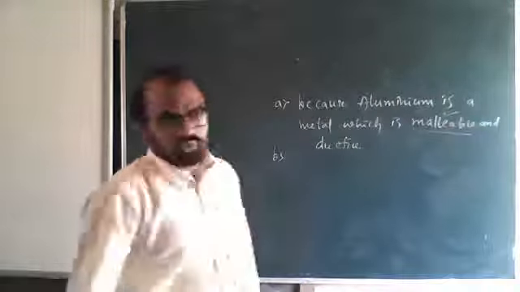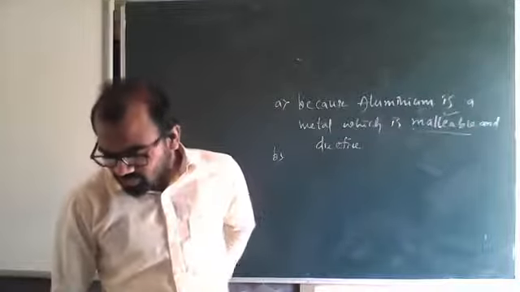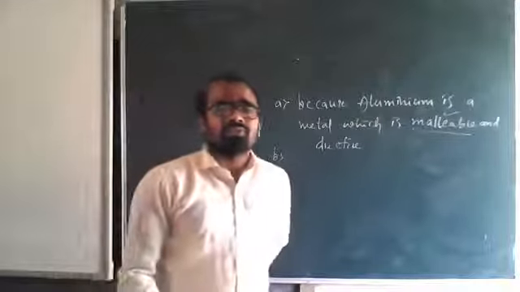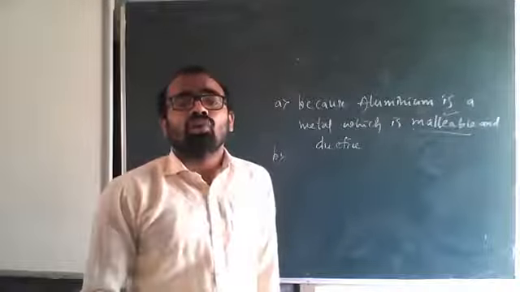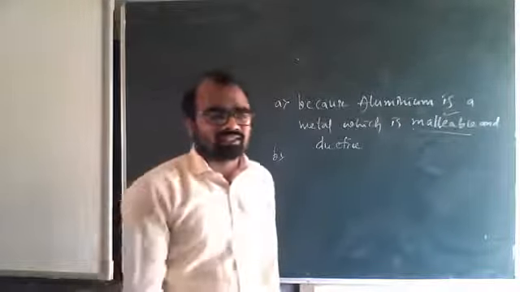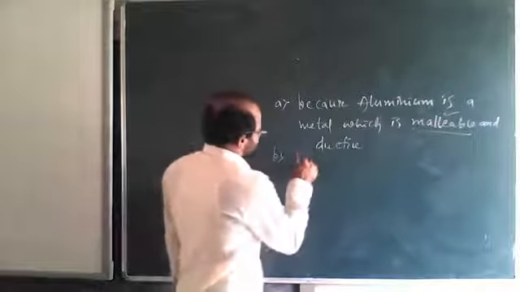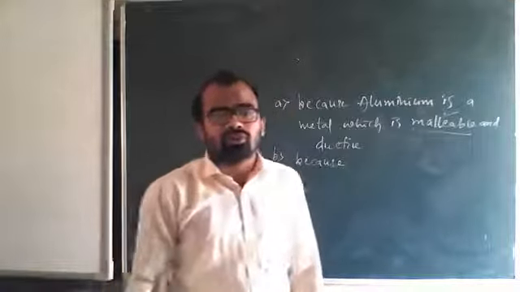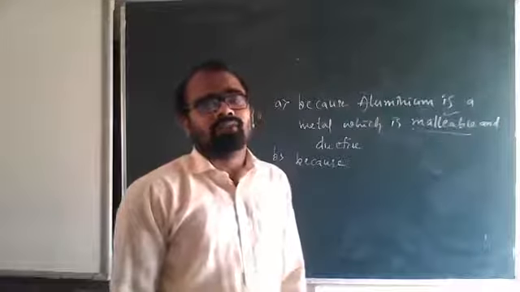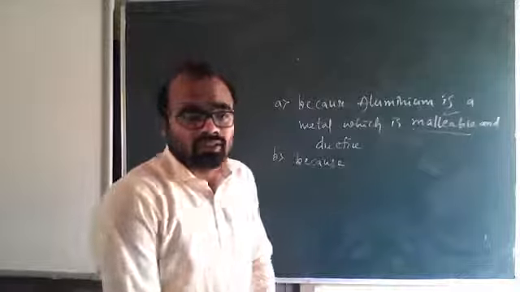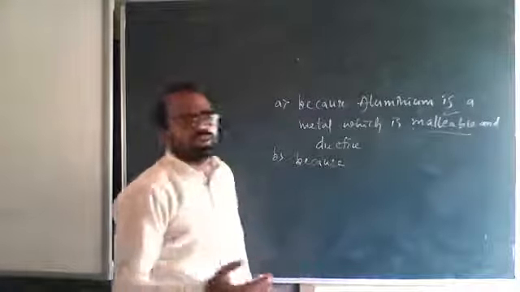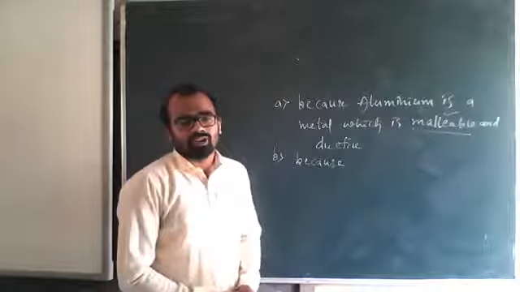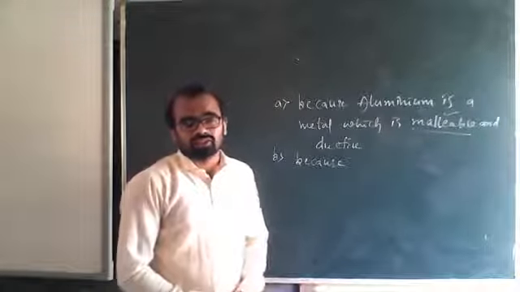Second, B. What is B there? Immersion rods for heating liquids are made of metallic substances because metals are good conductors of heat and electricity. That is why they are used. Immersion rods are made up of metallic substances because they have to conduct the heat, so we need a good conductor of heat. So what are good conductors of heat?